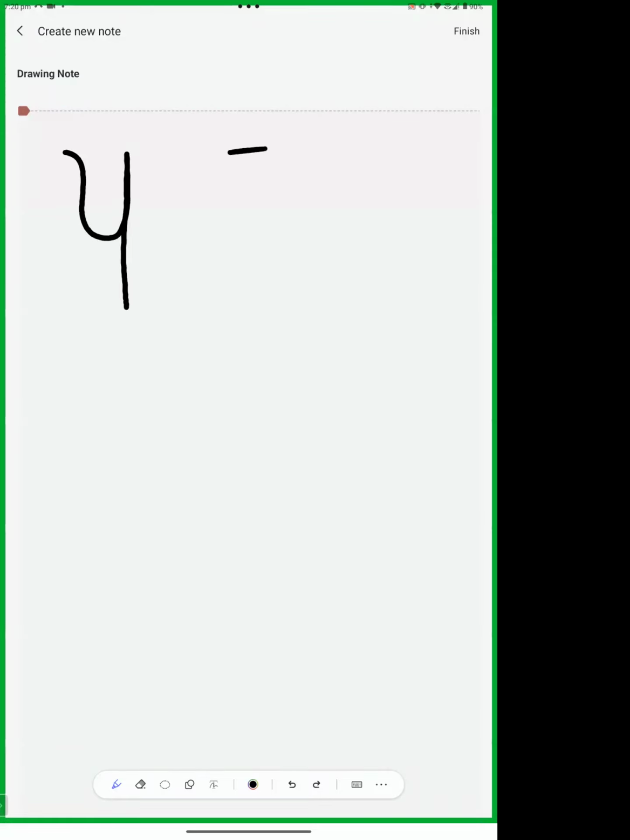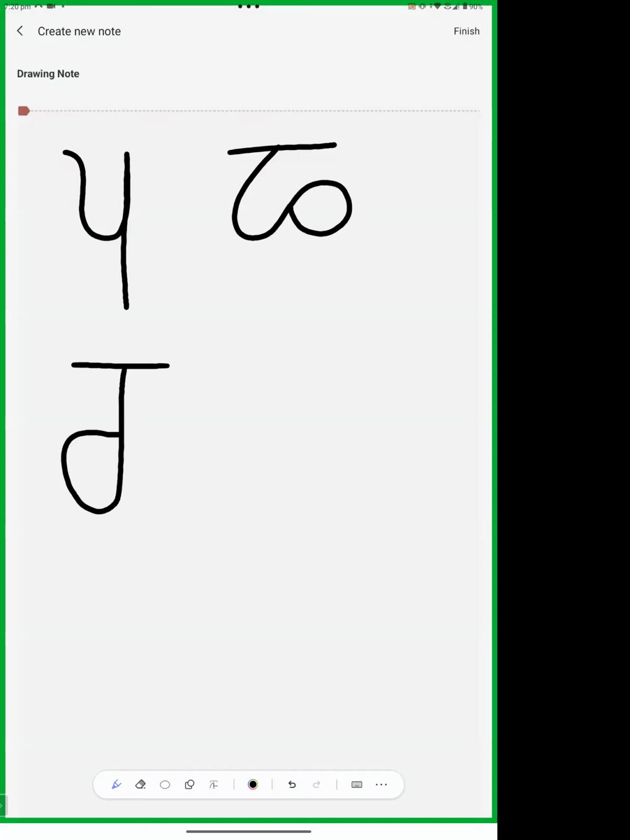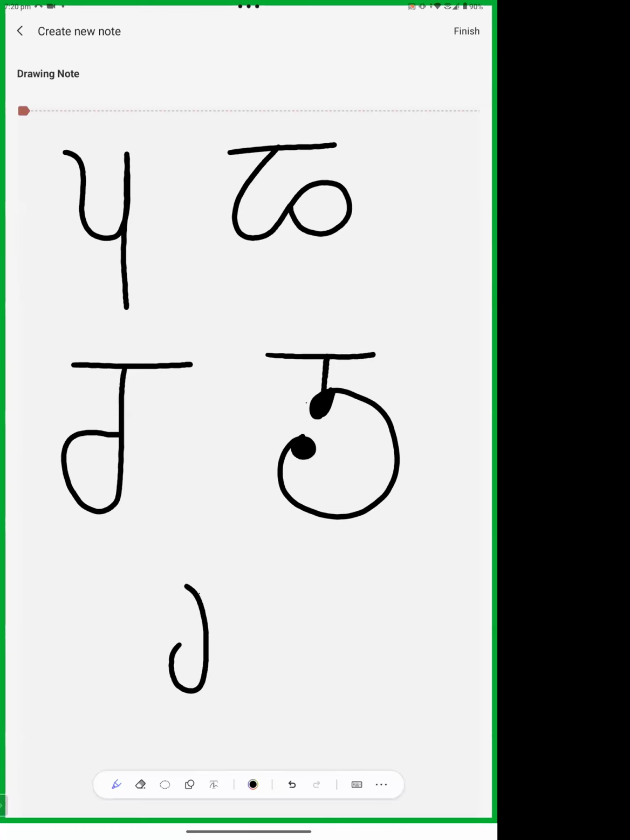Then pha, ba, bha. Okay, and then ma. There is a very short curve and this is ma.